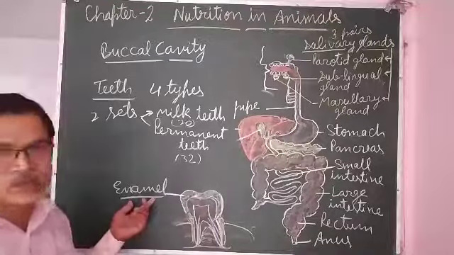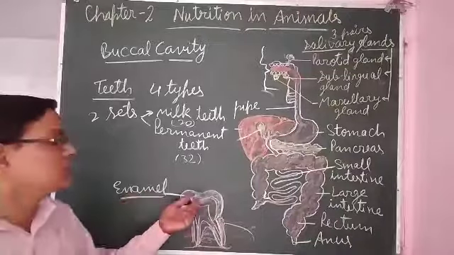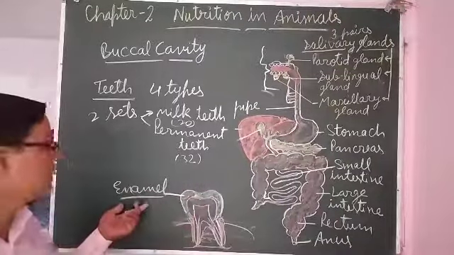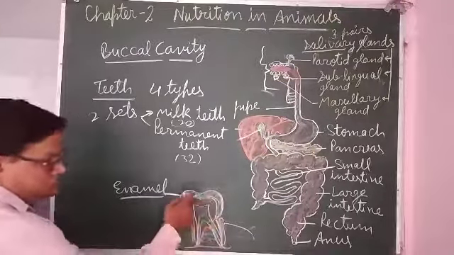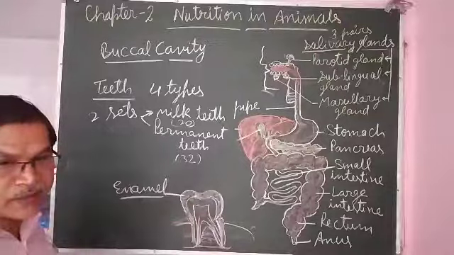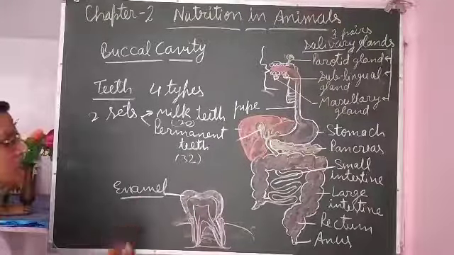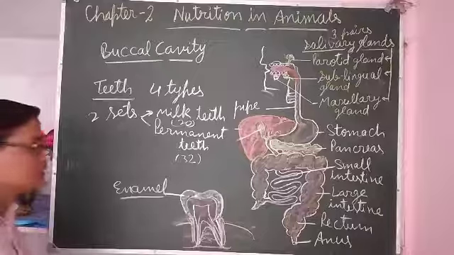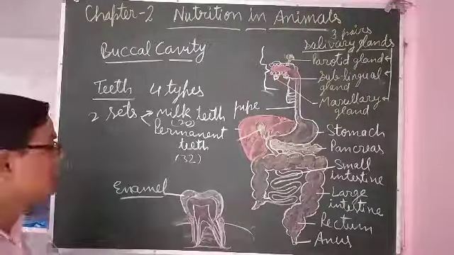Among all the bones and everything else found in our body, the enamel of teeth is the strongest part. It is white in color, and the white brightness of teeth is because of enamel, and it is hard, which helps in crushing the food.